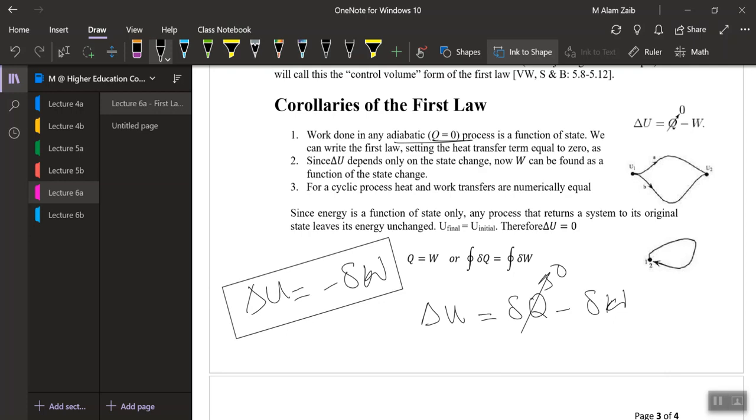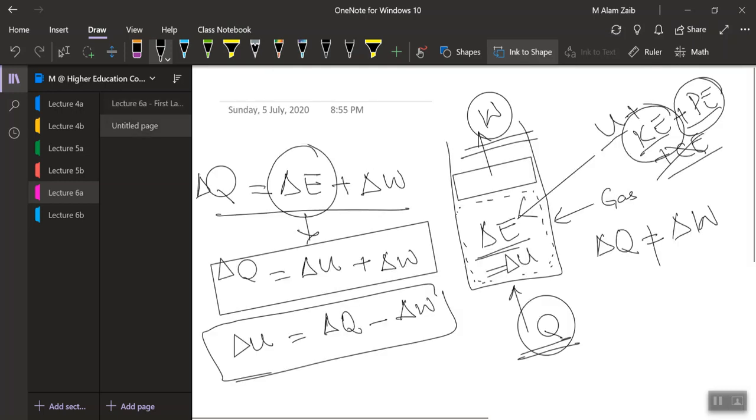What does that mean? If the internal energy is increasing, the work is done on the system. In other words, if the work is done by the system, there would be a negative change in internal energy. Let me define this over here. If there is no heat supplied to the system, there is only internal energy in play.